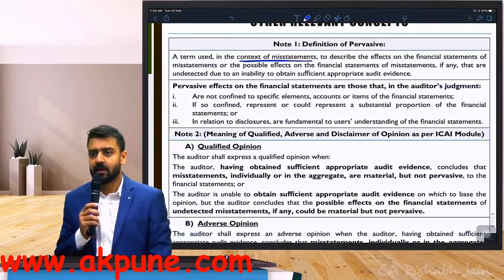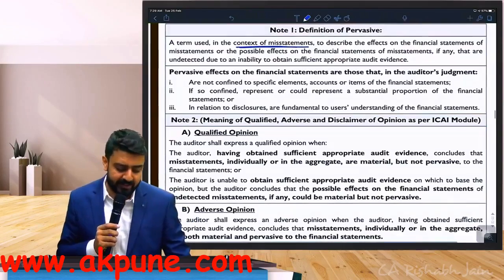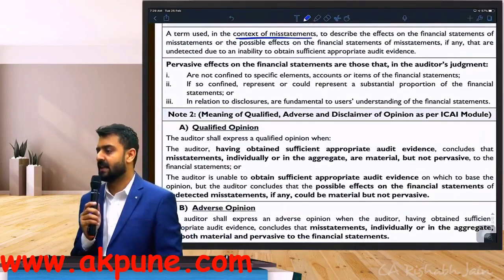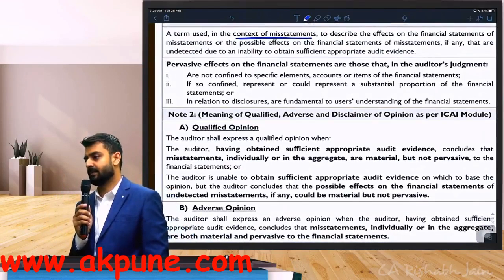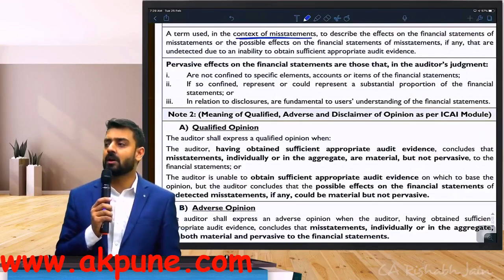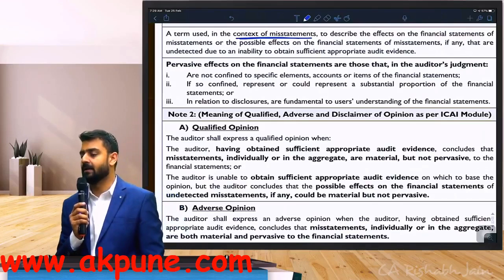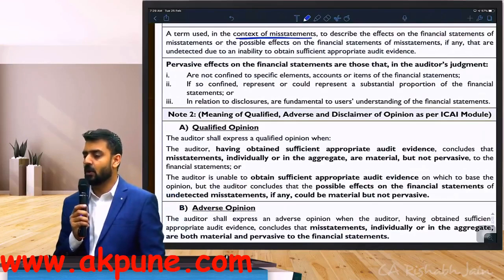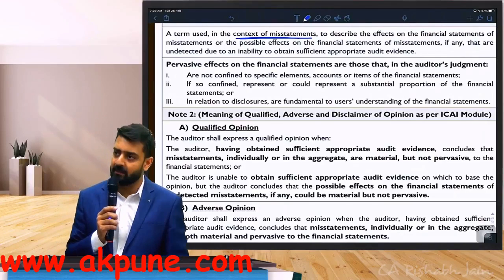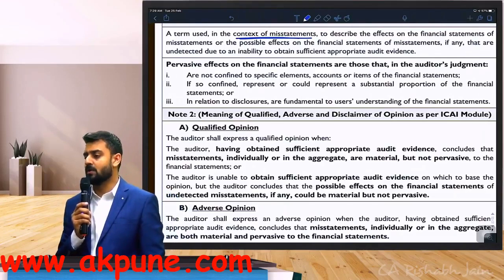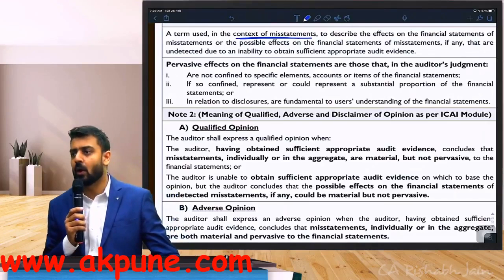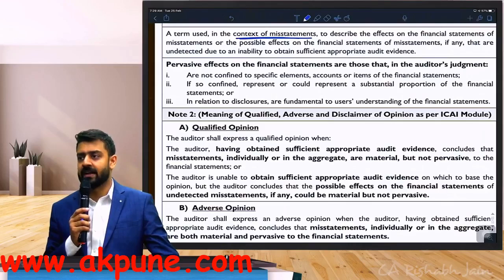If the effects or possible effects are not confined to a specific element or account balance of the financial statement.